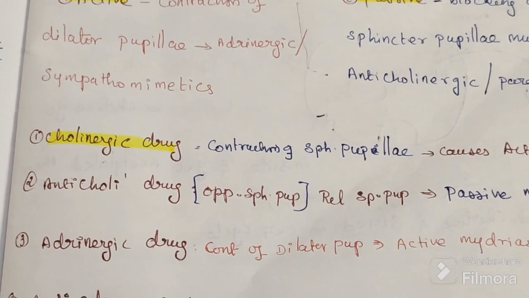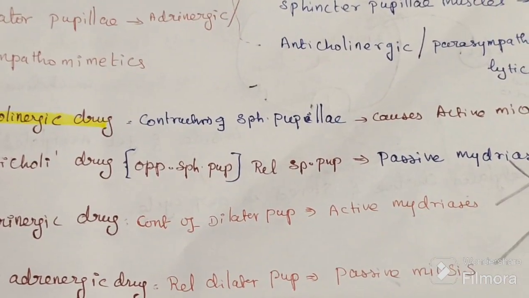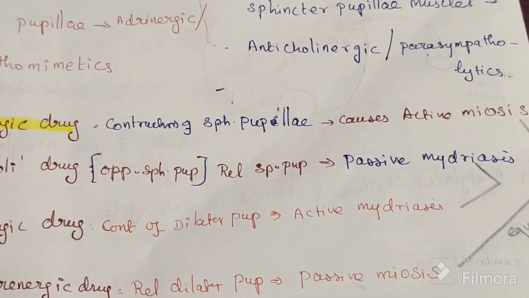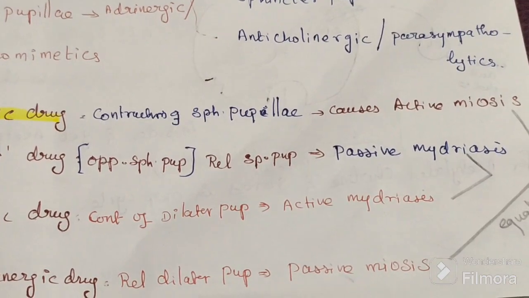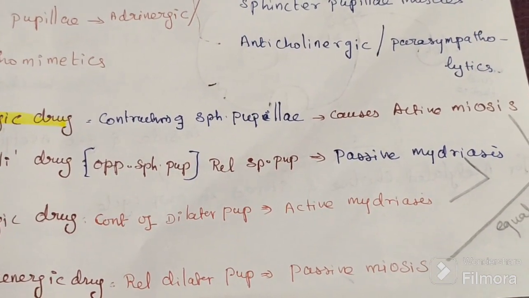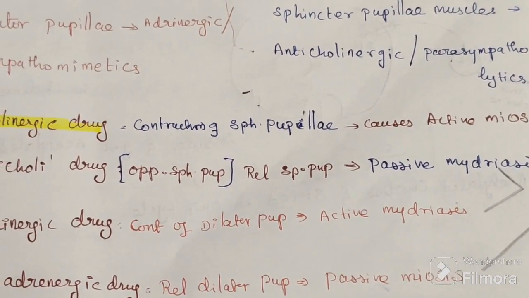Next, what will adrenergic drugs do? They cause contraction of the dilator pupillae, so it causes mydriasis, but this is active, real mydriasis, due to contraction of muscles.